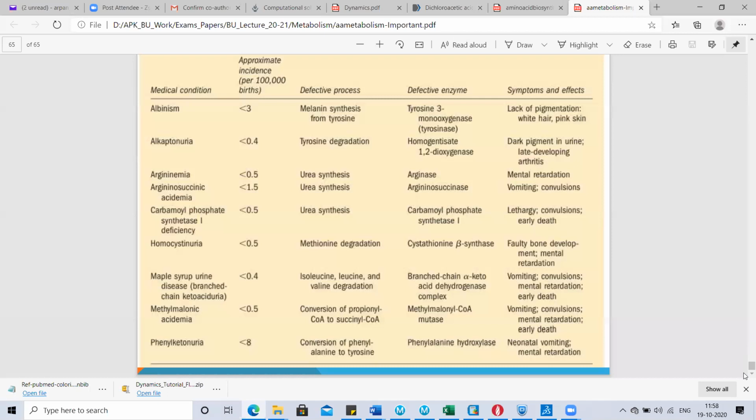So this is all about amino acid metabolism, their clinical significance, basic reactions, all the important functions of amino acids, and how amino acids are involved in the synthesis of many neurotransmitters. If you have any sort of question, you can ask, or any sort of doubt, you can clear.